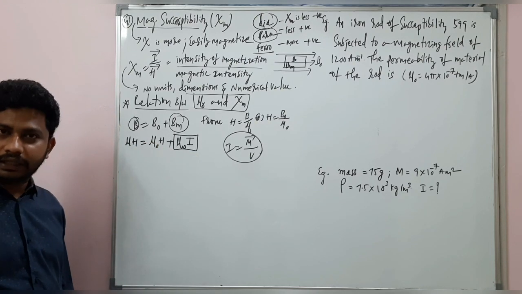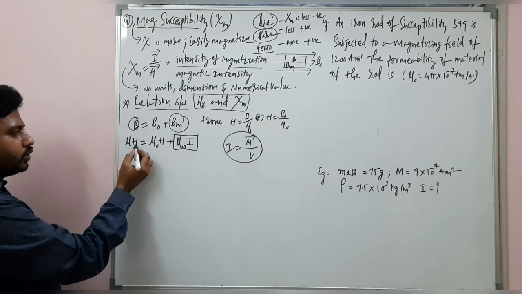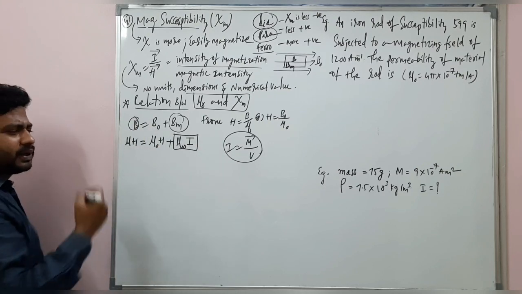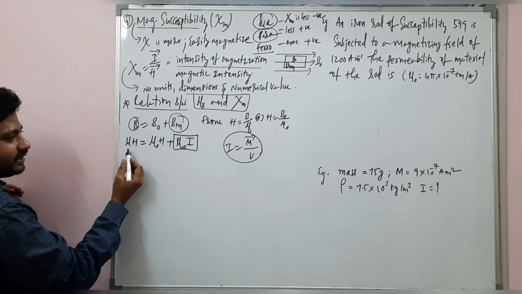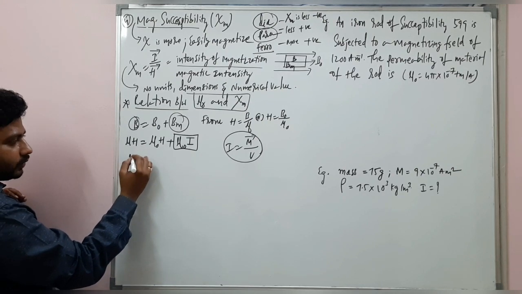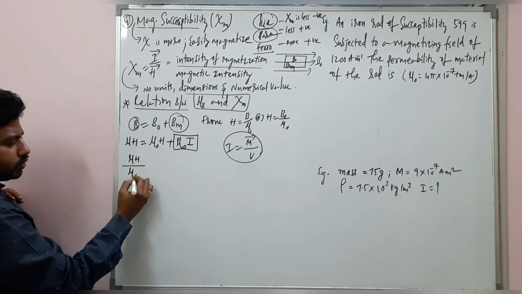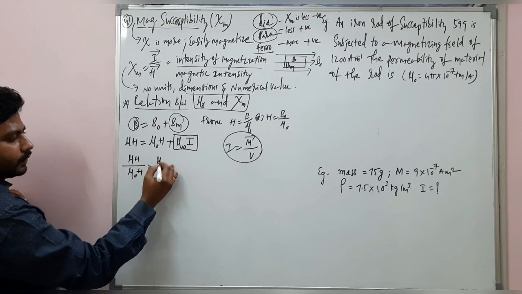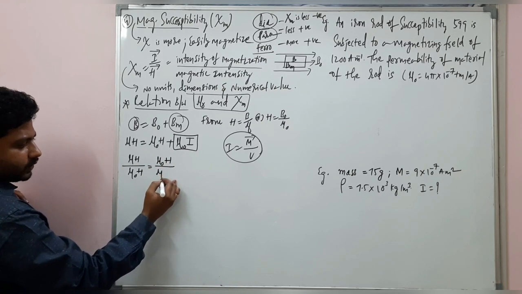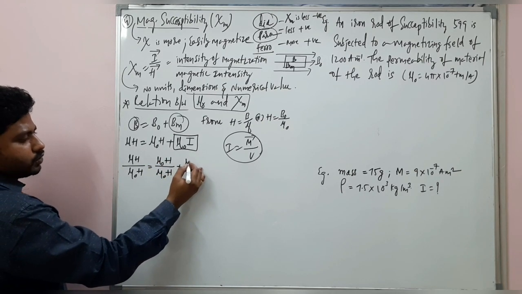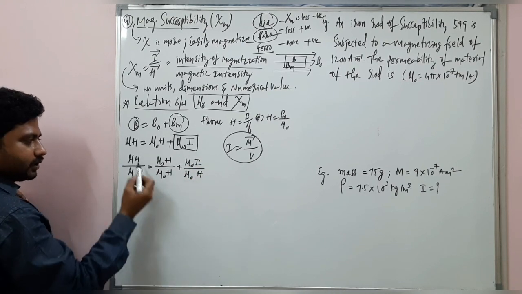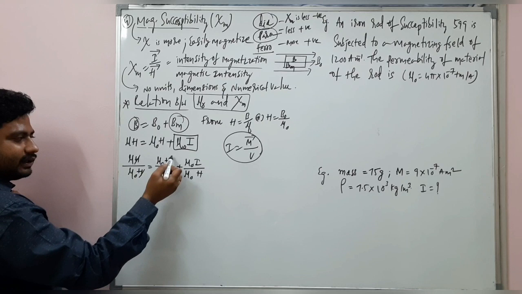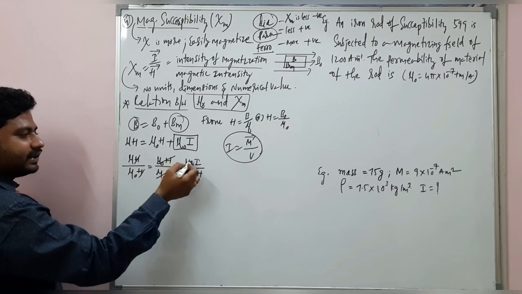Right? Now mu H is equal to mu naught into H plus mu naught I. Here, this is the equation, I'm just dividing both sides with mu naught H. H cancels, it is 1, and this is here.